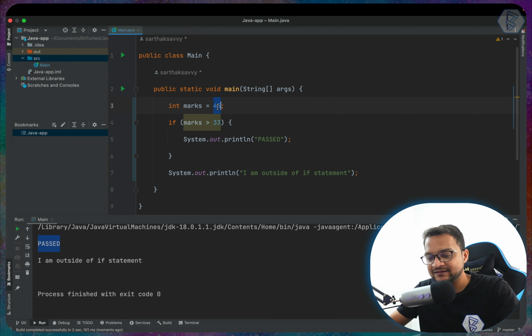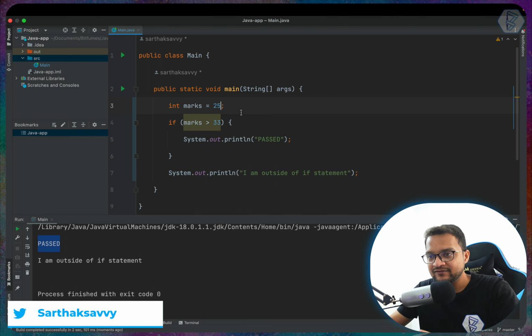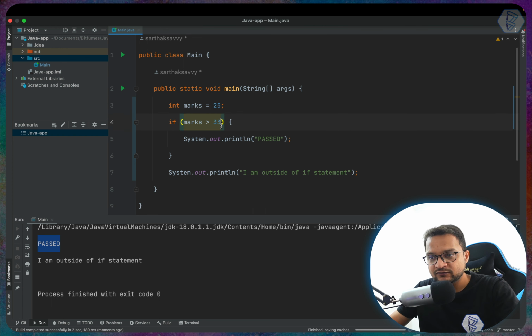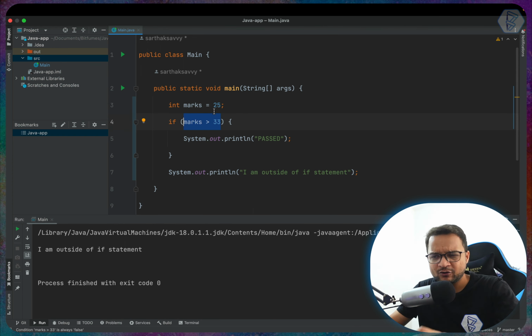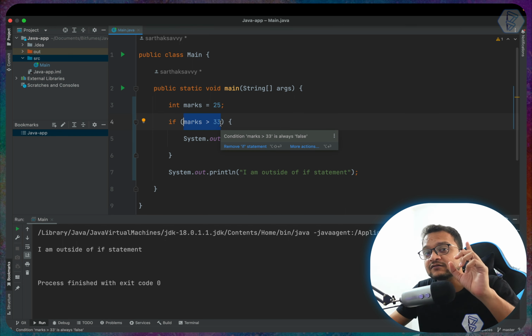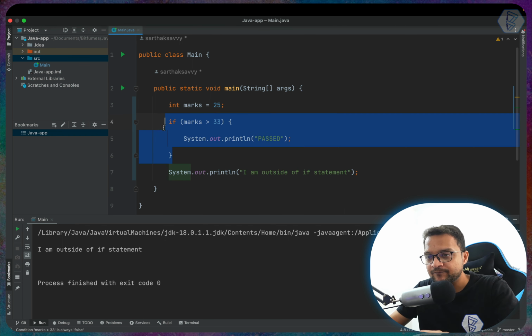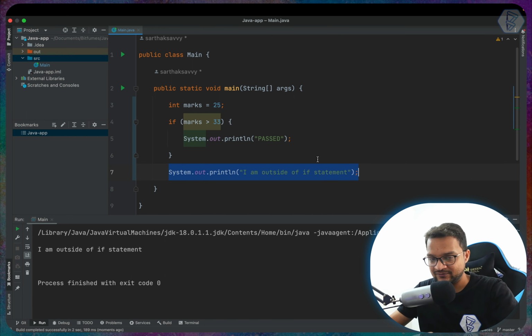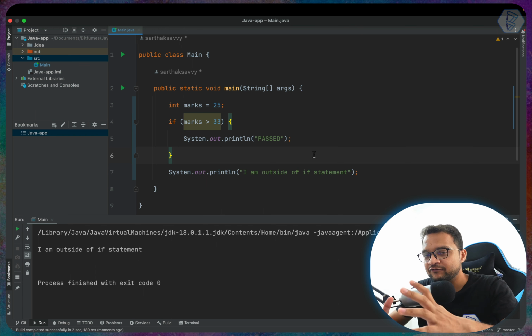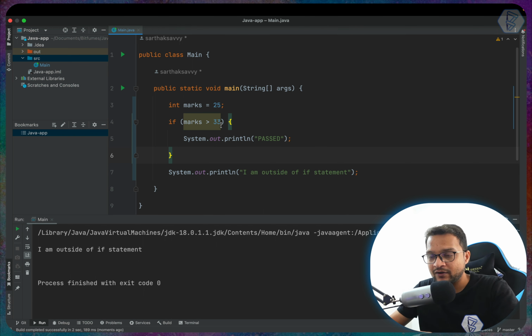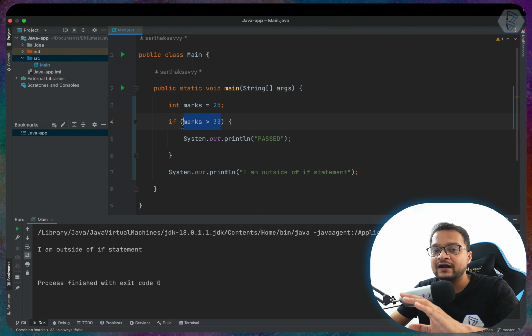Now what if I say 25 is the real marks, and then if I run it, so this will evaluate first and it says that okay, 25 is not greater than 33, this statement is false, then it will skip the if block and just print outside statement. So this is very easy. In programming, if statements are extensively used very often.